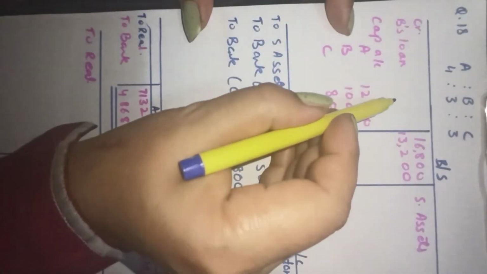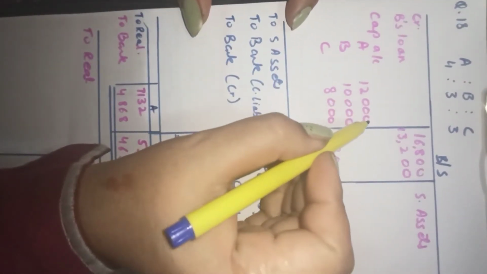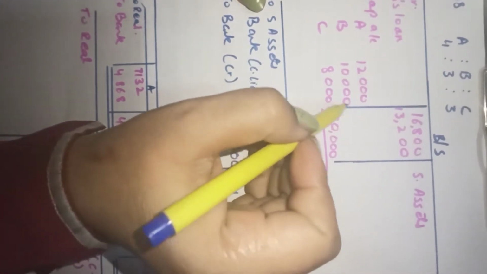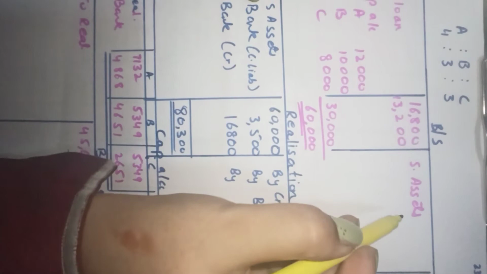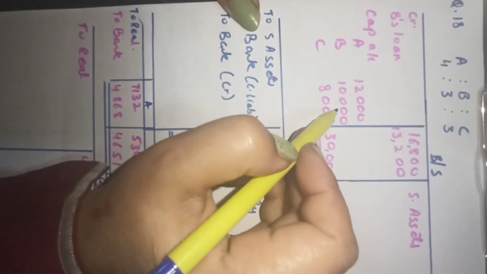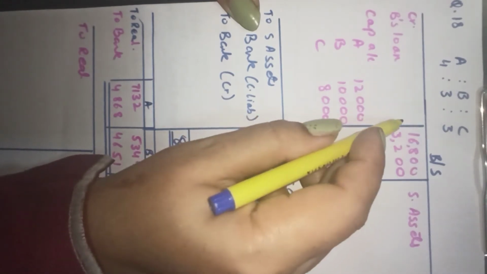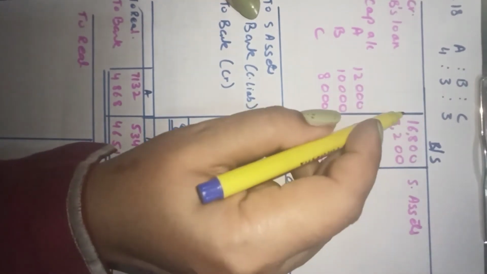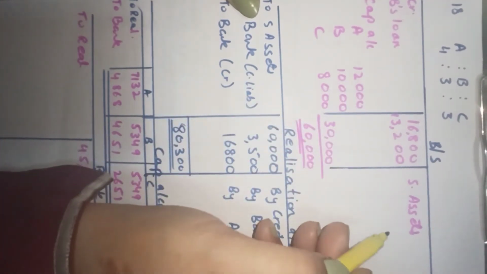See here, I've done this here. In the balance sheet, creditors value has been given, B's loan also has been given, the capitals of the three partners are given. I told you three things in the balance sheet: sundry assets, the outside liabilities and the owner's capital. Out of these three things, in case one is missing, it can be easily found out.